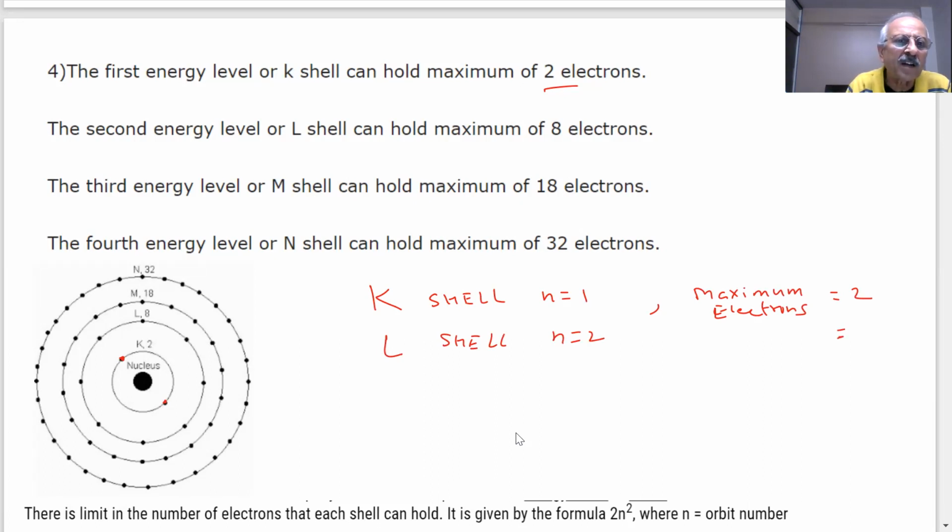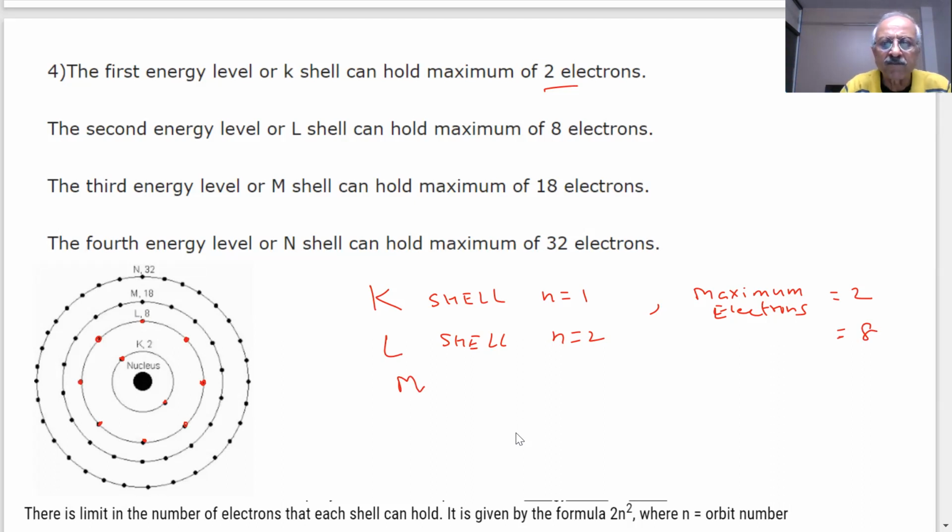How many are there here? 1, 2, 3, 4, 5, 6, 7, 8. Can you see the 8? Yes, sir. 8. So maximum electrons are 8. Similarly, for the K, L, M shells, what do you find? You are saying 18, 32, like this.